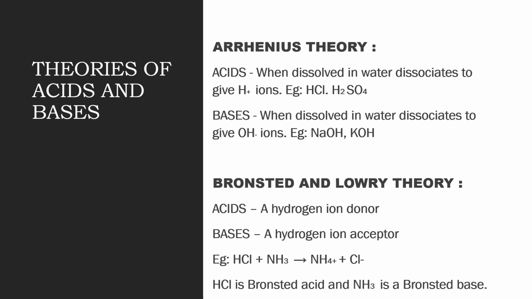Then in the 1700s came Lavoisier, and he said compounds whose structure contains oxygen are acids. And then years later came the first universally accepted and most correct theory, the Arrhenius theory, which said any substance that, when dissolved in water, dissociates to give H ions will be known as an acid. So any compound that dissociates into H ions when dissolved in water is known as an Arrhenius acid.